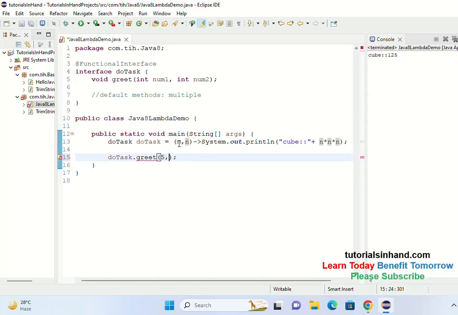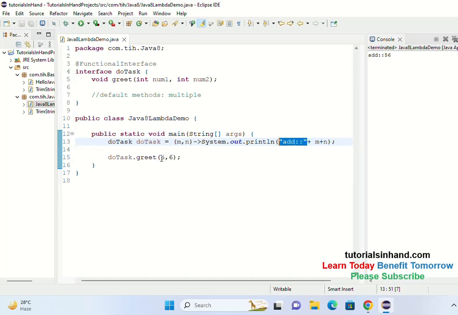Let's pass 5 comma 6 for the time being, and when we pass 5 comma 6, 5 will be stored in the first parameter, that is m, and 6 will be stored in the second parameter, that is n, right? Using that we can now do any operation. For example, let's do the addition. So m plus n would give you 11, since 5 plus 6 will be 11. But it is giving 56, because you should keep in mind that anything that is written after a string is treated as a string.